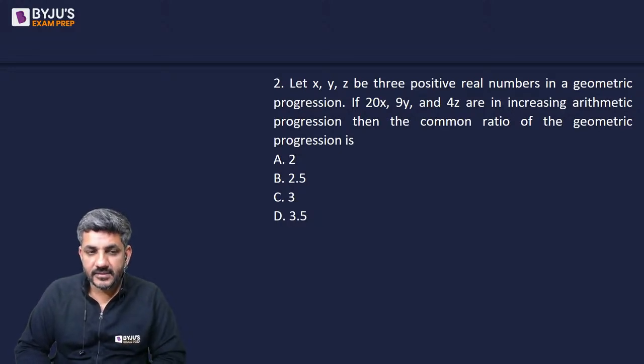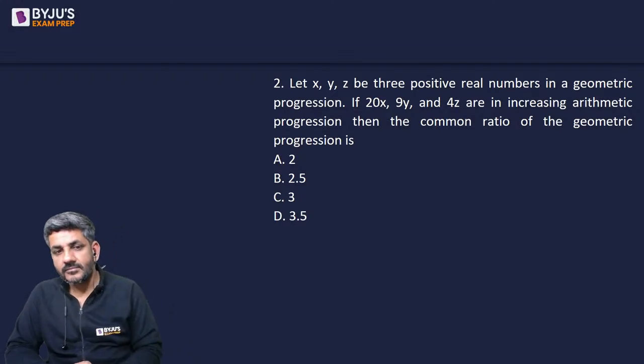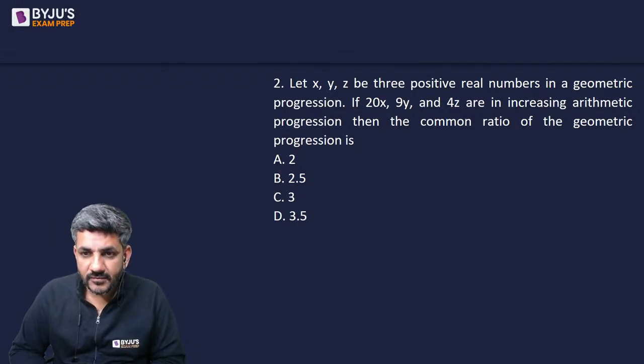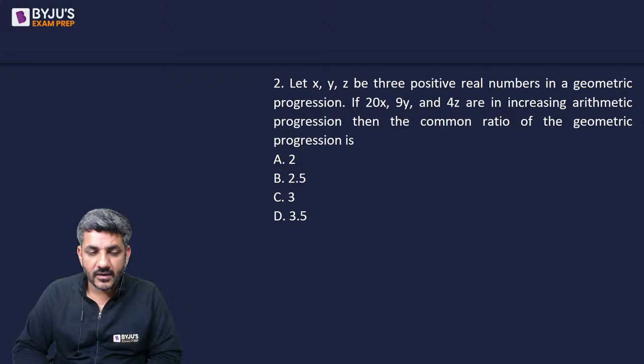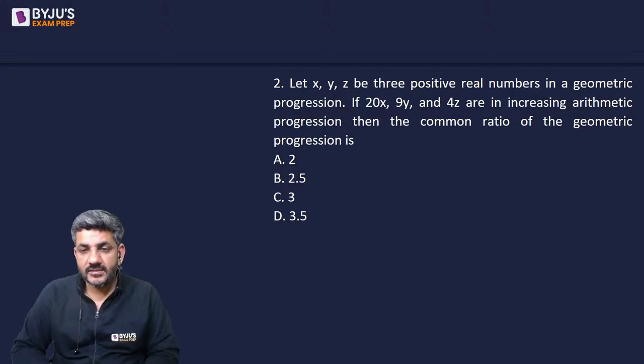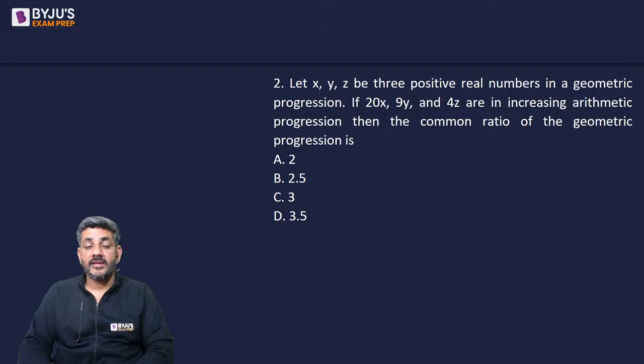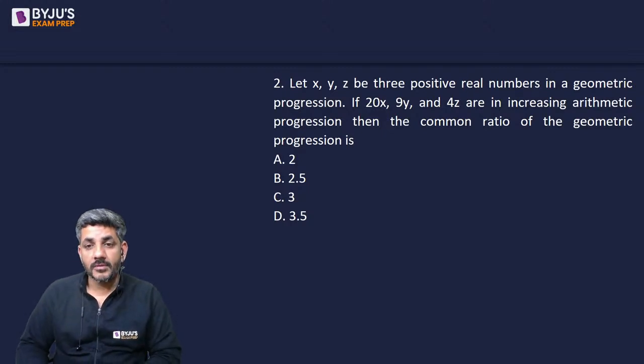Anyone? Any answer? Once again, Music Core has answered it as B. Aditya has said C. We have got two answers. One is from Music Core, one is from Aditya Agrawal. Others? Anyone else? XYZ are in GP series, 20x, 9y, 4z are in AP series, and that too an increasing AP. What is the common ratio?